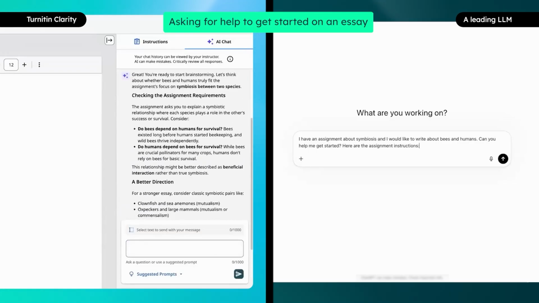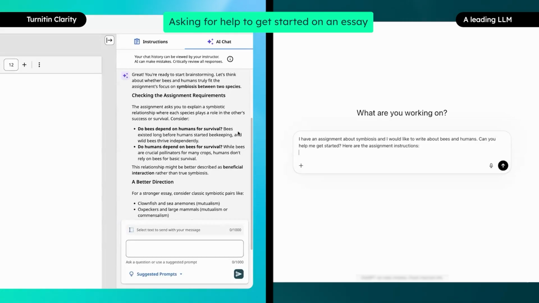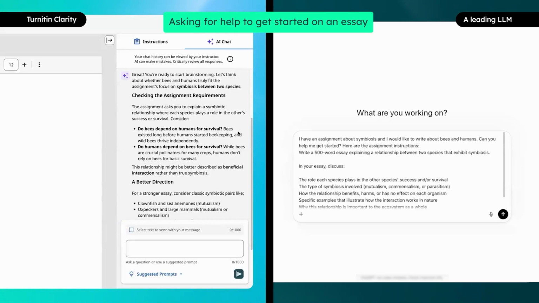When providing feedback to students, Turnitin Clarity's AI chat automatically references assignment information added by the instructor during assignment creation. This includes the course name, assignment name, instructions, and rubric when one is used, so the student never needs to add this information in the prompt. With the leading LLM, the student must provide assignment instructions in the prompt.